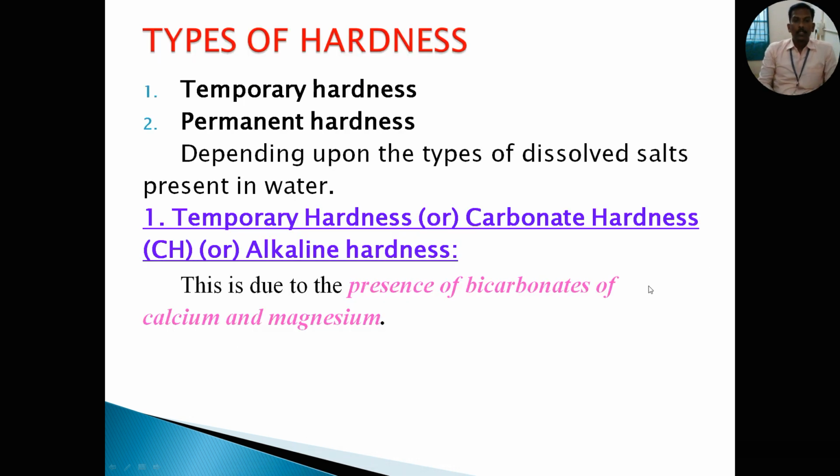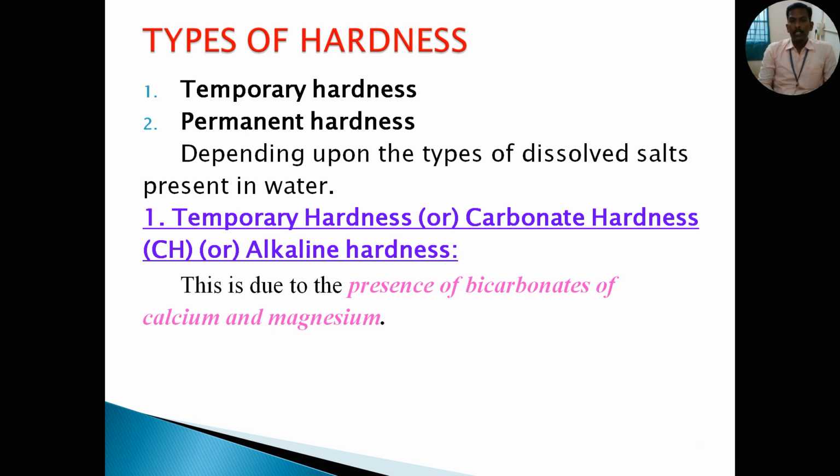Okay, next, types of hardness. Hardness is classified into two types, temporary hardness and permanent hardness. Temporary hardness is also called carbonate hardness or alkaline hardness. Now see temporary hardness.